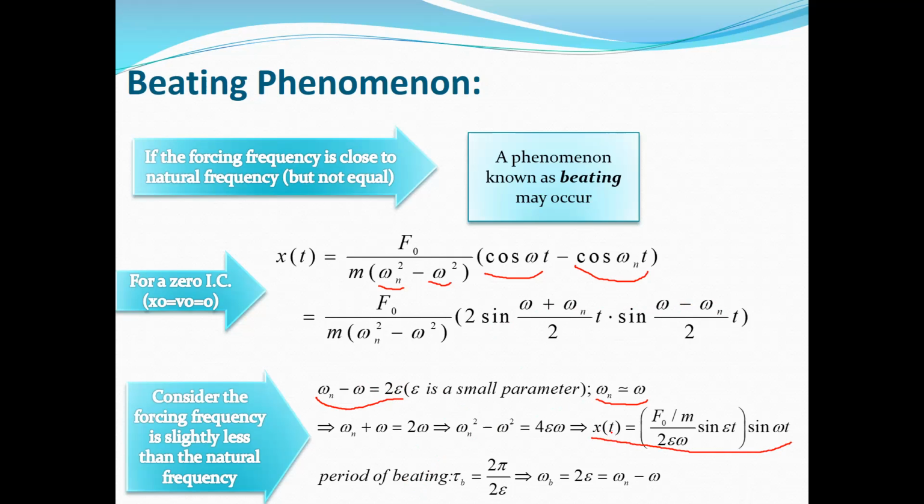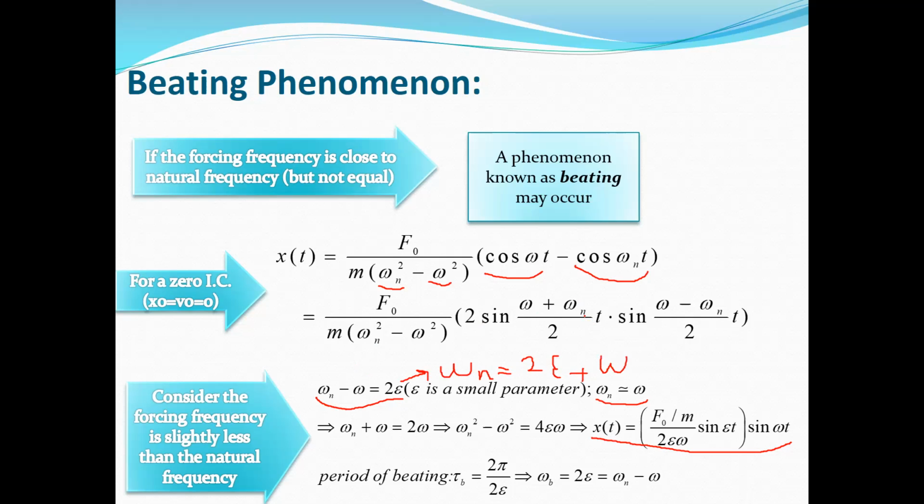As you can see, x(t) is equal to, instead of omega n minus omega, we substitute 2 epsilon, and for omega plus omega n we can substitute, for example, instead of omega n, 2 epsilon plus omega, because from this term you can conclude that omega n is equal to 2 epsilon plus omega.